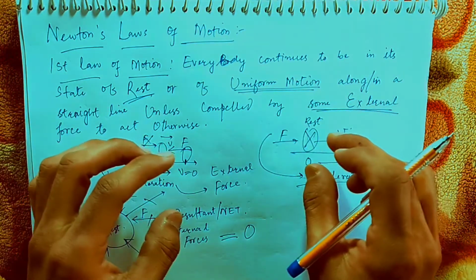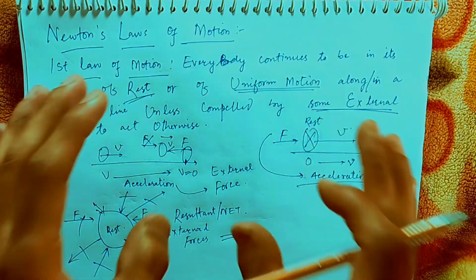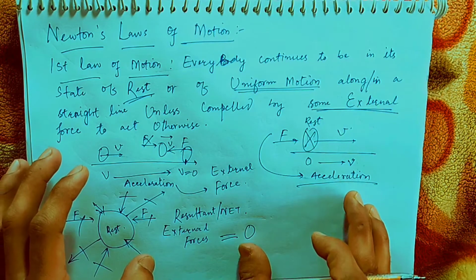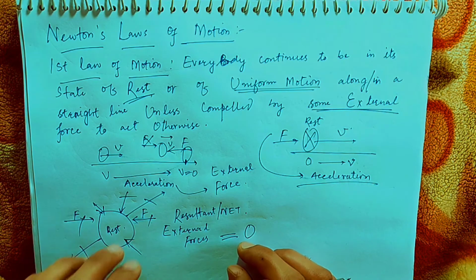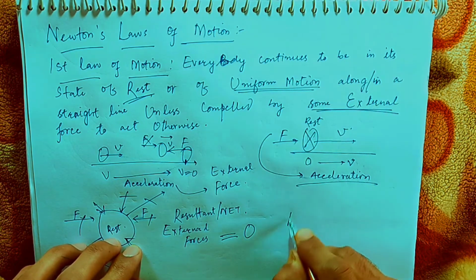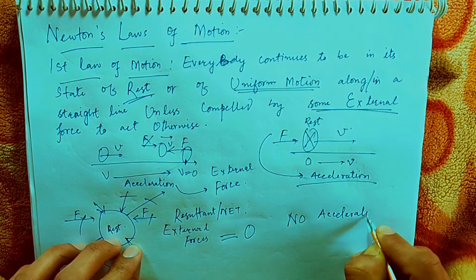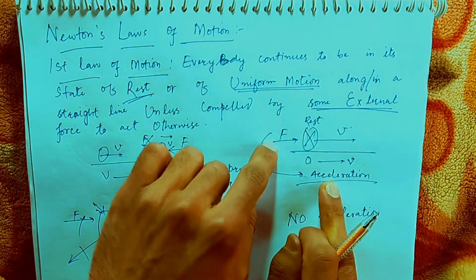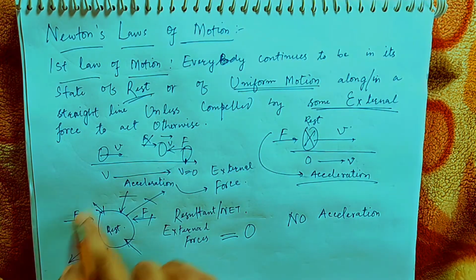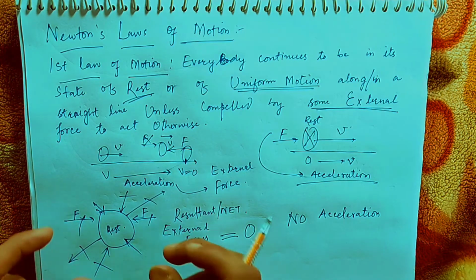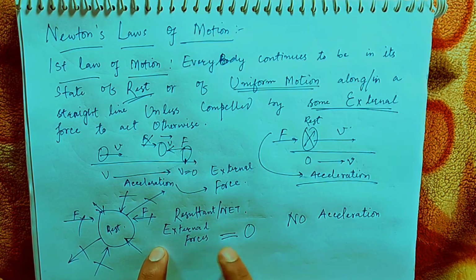Similarly, in case of moving bodies, if the total forces acting onto the bodies are cancelling out each other, that is, the net resultant external force is 0, that means there will be no change in its original state. That means no acceleration will be brought in. You saw here that acceleration is brought in by some external force. But here force is applied, but forces are cancelling out each other, that is, the net external force is 0.